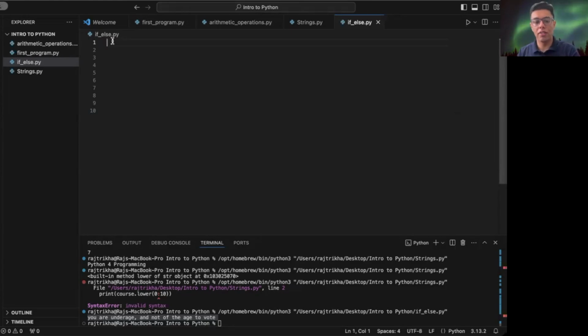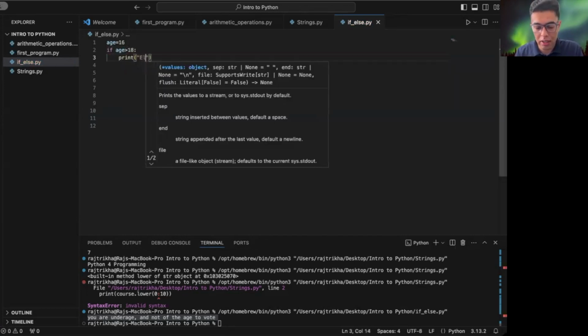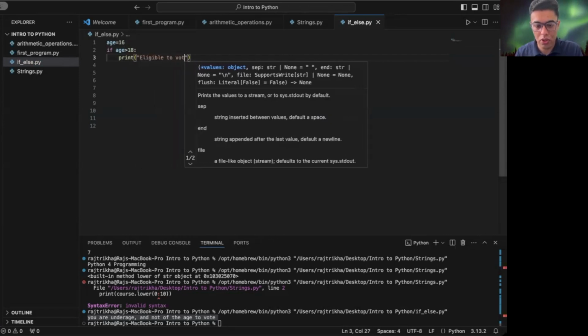So, all right, let's begin with the if-else statement, that is, the conditional statement. Here we can check a particular condition and give a particular answer. Let's say we enter age equal to 16 and we are checking if the person can vote or not. So here we can say that if age is greater than 18, then print eligible to vote,